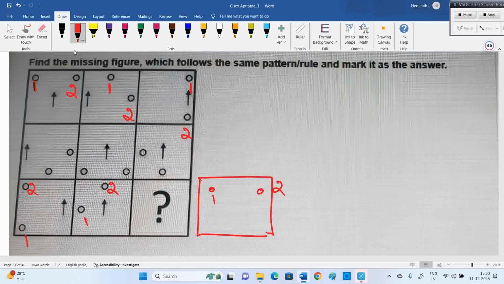Now, what about the arrow? The arrow in the middle goes to the left, then right. If the arrow is in the middle, it goes to the left side, then it came to the right side. Here it is in the left, middle, and again came to the middle only. So that needs to be analyzed.